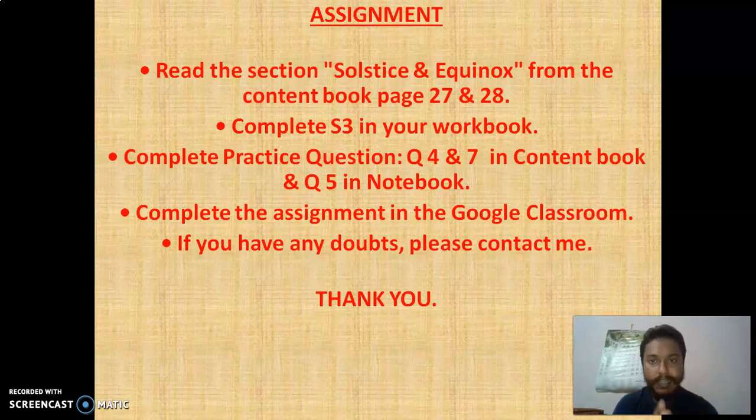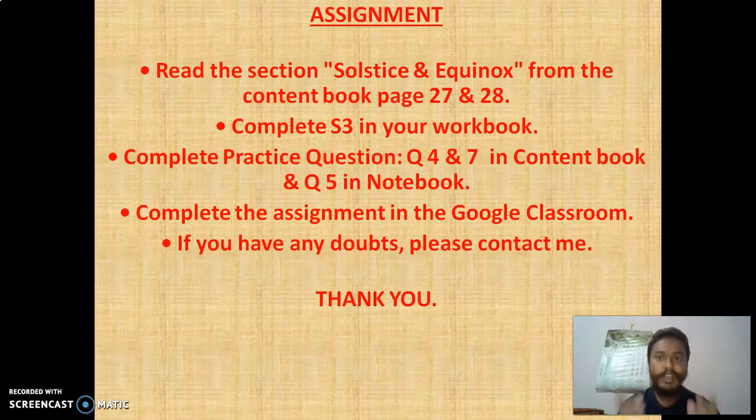Now please read the section solstice and equinox from page numbers 27 and 28. In the other PDF, yesterday's Google Meet PDF, which I am going to attach today, read the section revolution and seasons from page number 27.